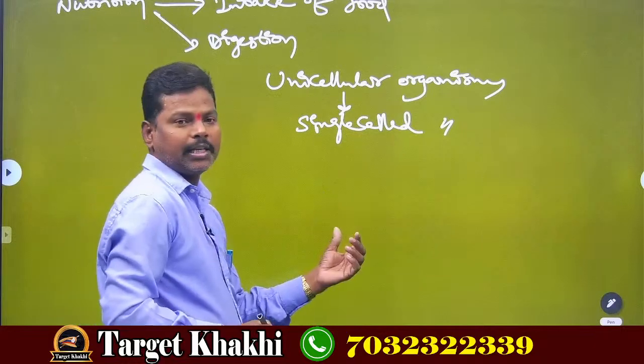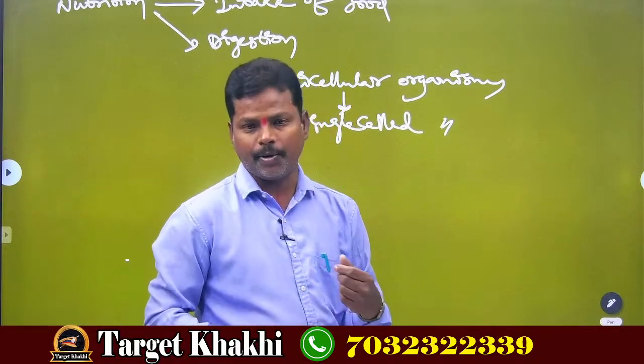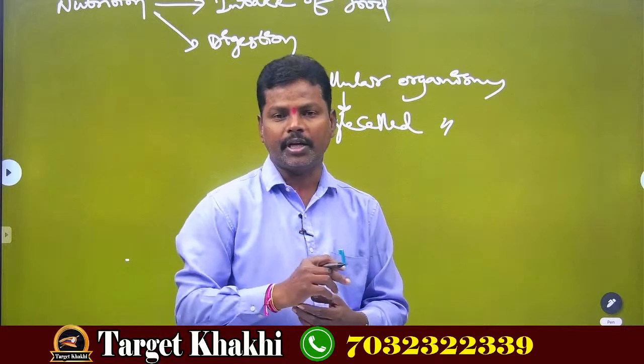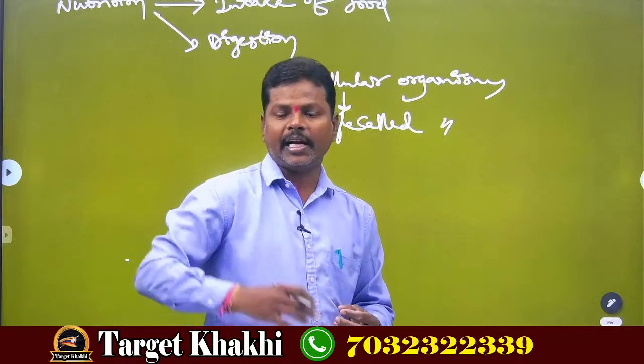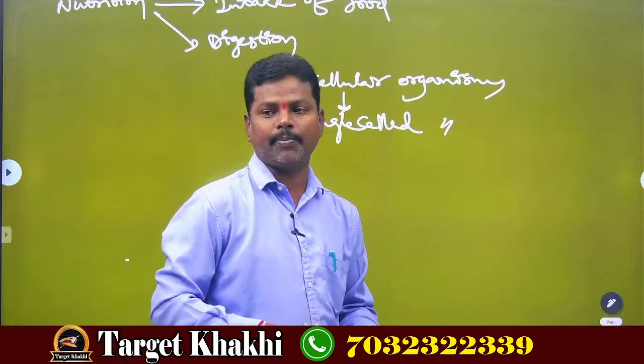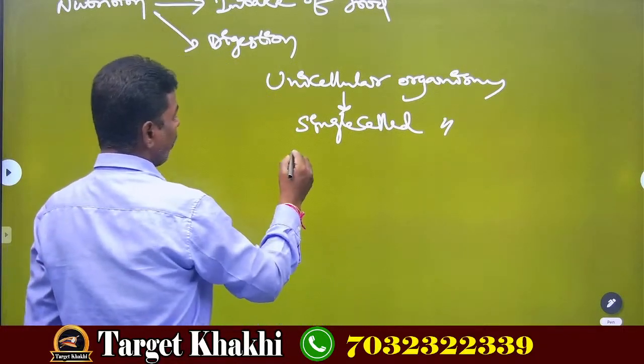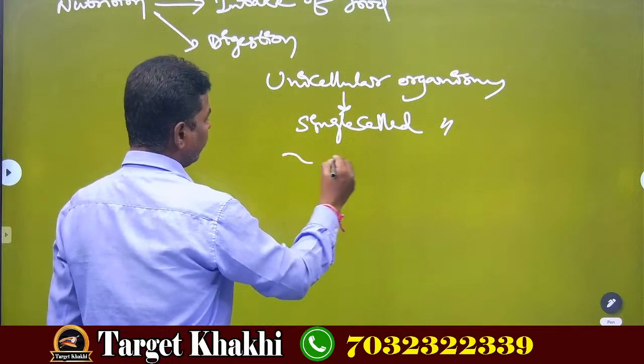These single-celled organisms don't have a proper digestive system in their body, but how do they take food, how do they digest, and how do they excrete or send out the waste matter from their body? So, amoeba. I am drawing an amoeba picture.